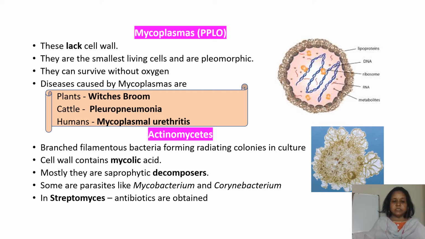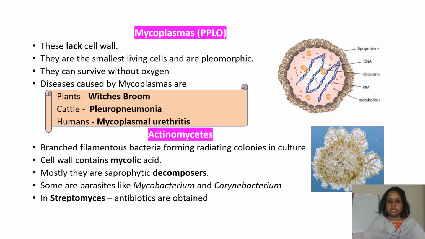And next, these mycoplasmas cause diseases, and these three are very important. In plants they cause broom disease, in cattle it causes pleuropneumonia, and in humans it causes mycoplasmal urethritis.